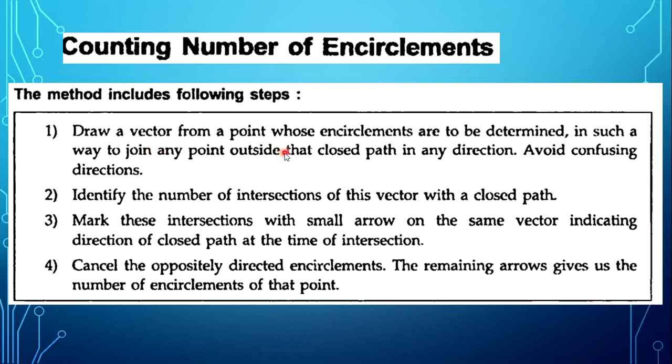Draw a vector from the point whose encirclements are to be determined, in such a way as to join any point outside that closed path, in any direction. Identify the number of intersections of this vector with the closed path. Mark these intersections with a small arrow on the same vector, indicating the direction of the closed path at the time of intersection. Cancel the oppositely directed encirclements. The remaining arrows give us the number of encirclements of the point.